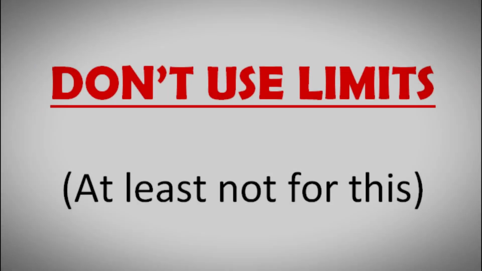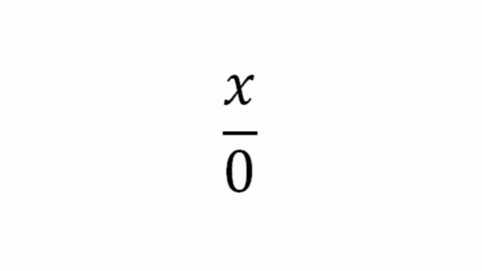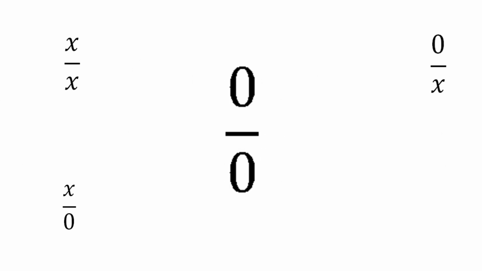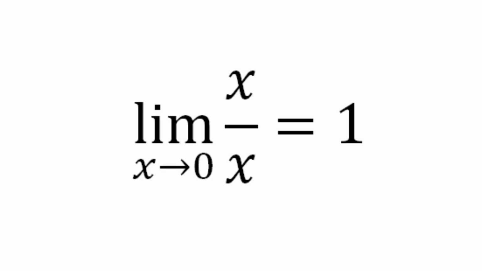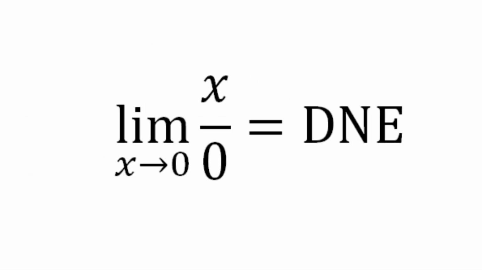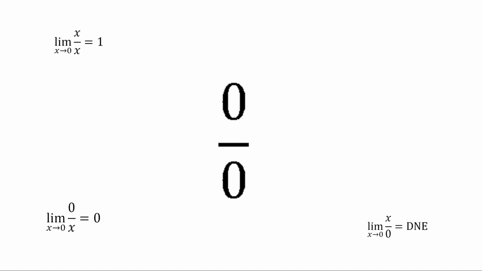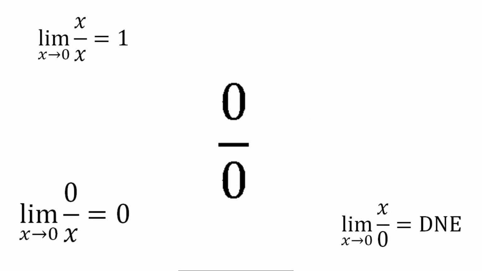Another issue with trying to use limits to find the value of 0 over 0 is that there are many limits that approach 0 over 0. For example, x over x, 0 over x, and x over 0 all approach 0 over 0, but they all have different answers. The limit of x over x as x approaches 0 is equal to 1. The limit of 0 over x as x approaches 0 is 0. And the limit of x over 0 as x approaches 0 does not exist. It diverges because it approaches infinity. So all of these limits approach 0 over 0, but they all have different solutions.